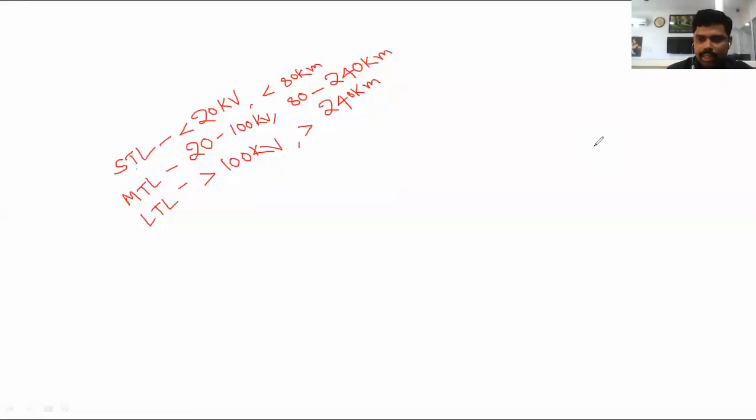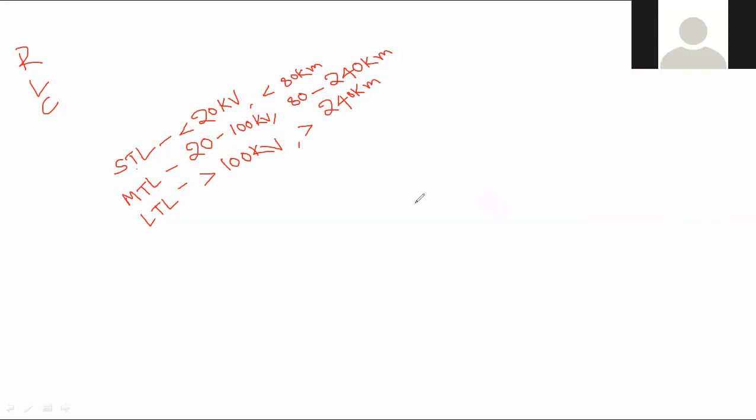Already we know that in the AC transmission line, three parameters are considered: resistance, inductance, and capacitance. In a DC transmission line, the only parameter is resistance. Due to the absence of inductance and capacitance, the losses are very small. In an AC transmission line, due to the inductance and capacitance, the losses are huge.